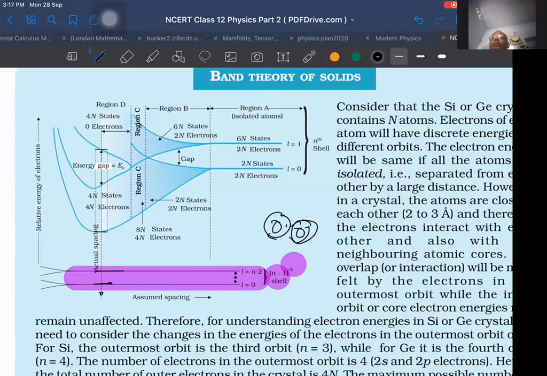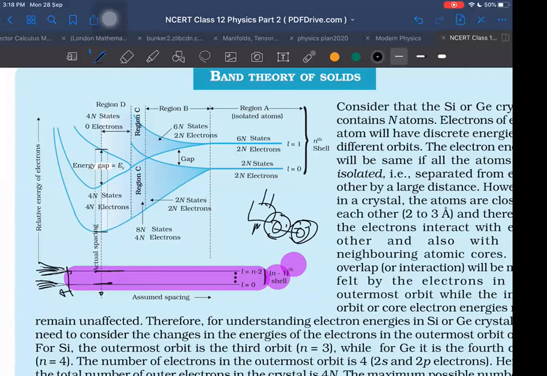Their separation is still large enough so that they don't interact. And if they don't interact, they can have the same energy levels. But if the gap decreases, for example if we compress the material very much, then the lower energy levels may also start splitting. They also will start forming bands. Is it clear? Okay.